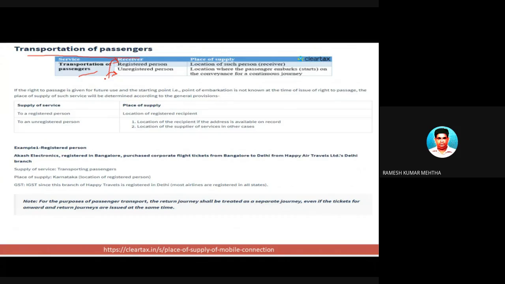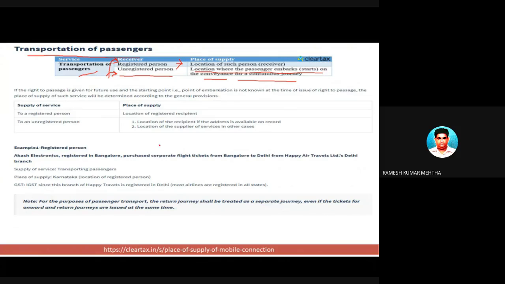In the case of transportation of a passenger, if the service is provided to a registered person, then the place of supply is the location of such person who is receiving this kind of service. And if the service is provided to an unregistered person, then the place of supply is the location where the passengers embark on the conveyance for a continuous journey.